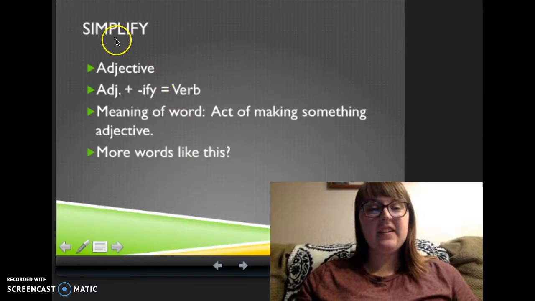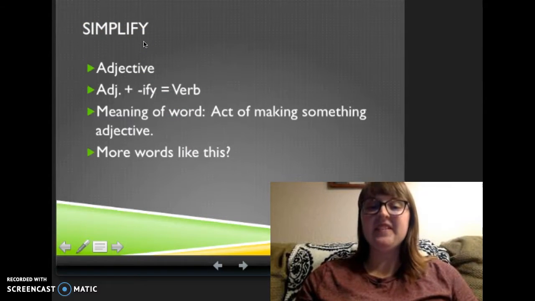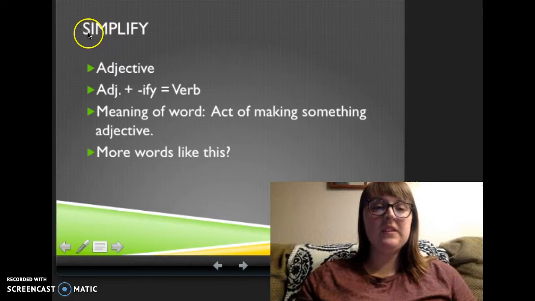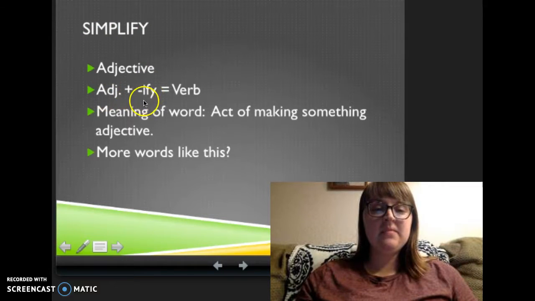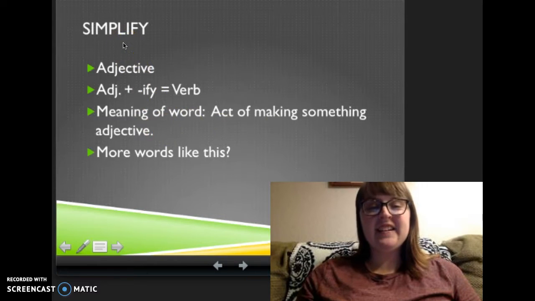So the word simplify is an adjective, just like the last word. If you can see too, we can change the word to simple, and the ify is an ending. So if we do adjective plus the ify ending, it makes this word a verb. The meaning of the word is an act of making something adjective. So you're acting to make it simple, in other words.